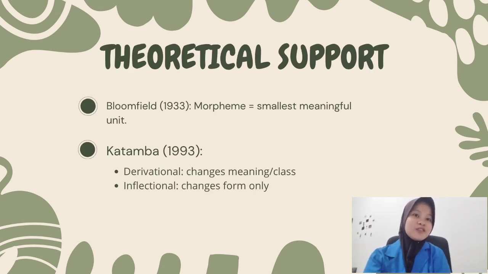This analysis is supported by two theories. According to Bloomfield 1933, a morpheme is the smallest meaningful unit of a language. And according to Katamba 1993, derivational morphemes change meaning or class, while inflectional morphemes only change grammatical form. These theories explain how "un" and "-s" function differently in English.